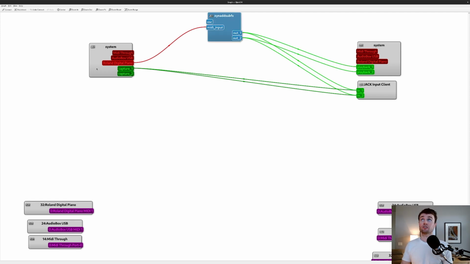And then I just need to do the same thing where I connect my inputs and outputs. So first, I connect the Roland digital piano on the system to the MIDI input of ZynAddSubFX. And then the output of ZynAddSubFX, first I connect to the playback of my computer so I can hear it on these speakers. And then I also connect it to the Jack input client for OBS. That's how you hear it.